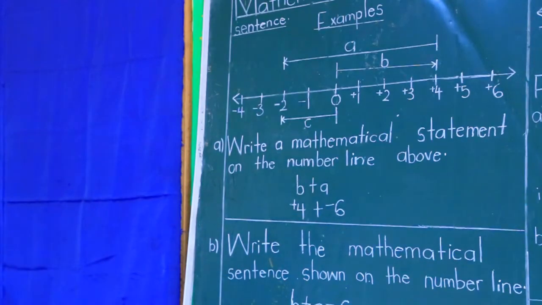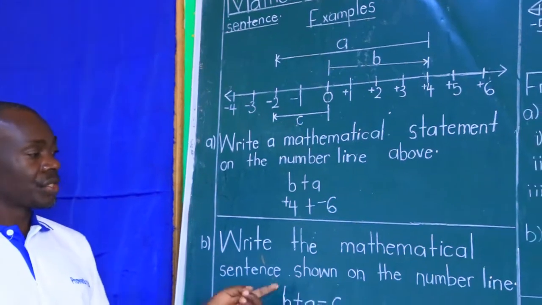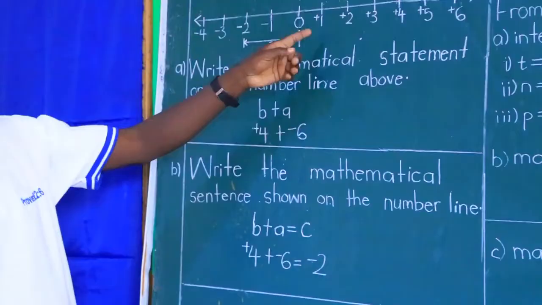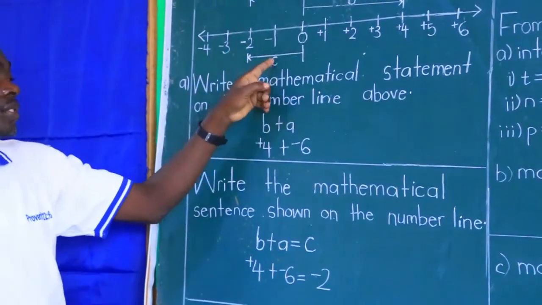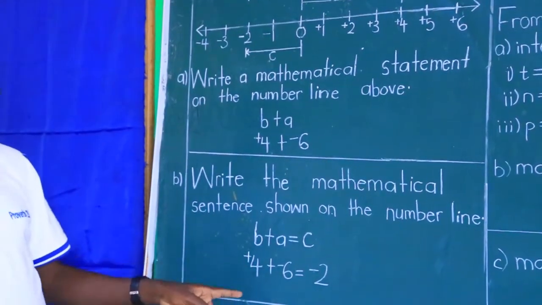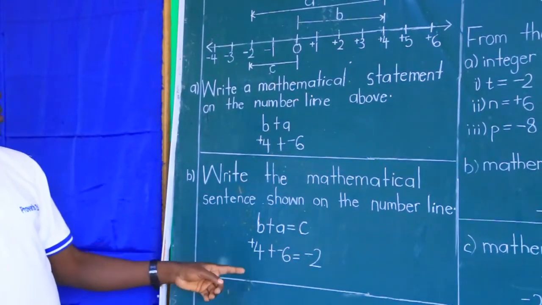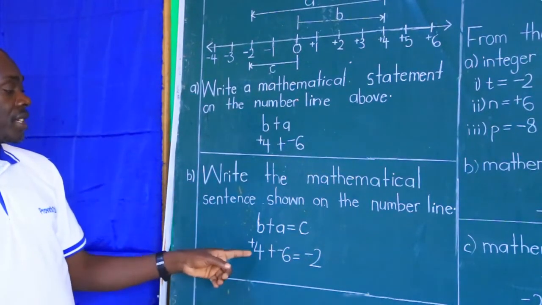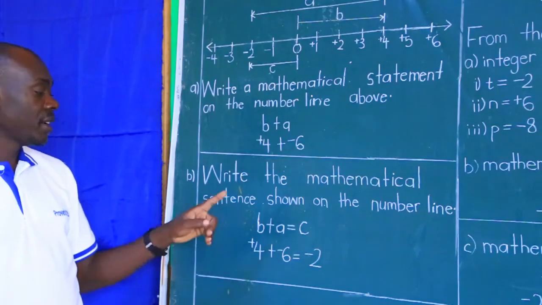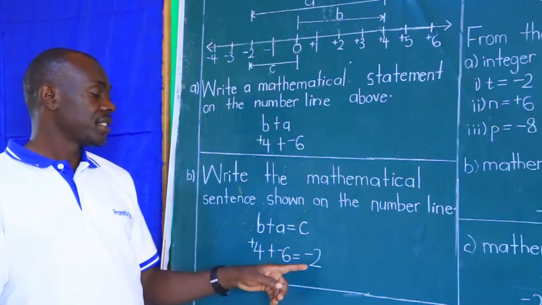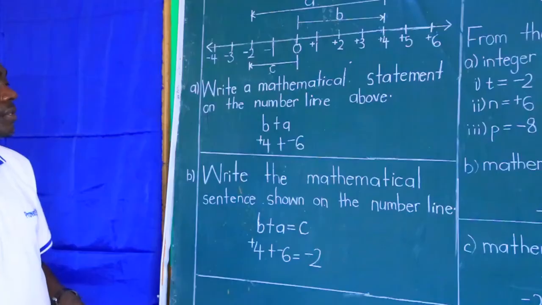Then part B says, write a mathematical sentence shown on the number line above. That's when you bring in C, that is B plus A is equal to C, where B is positive 4, A is negative 6, and C is negative 2. So the sentence is positive 4 plus negative 6 is equal to negative 2.